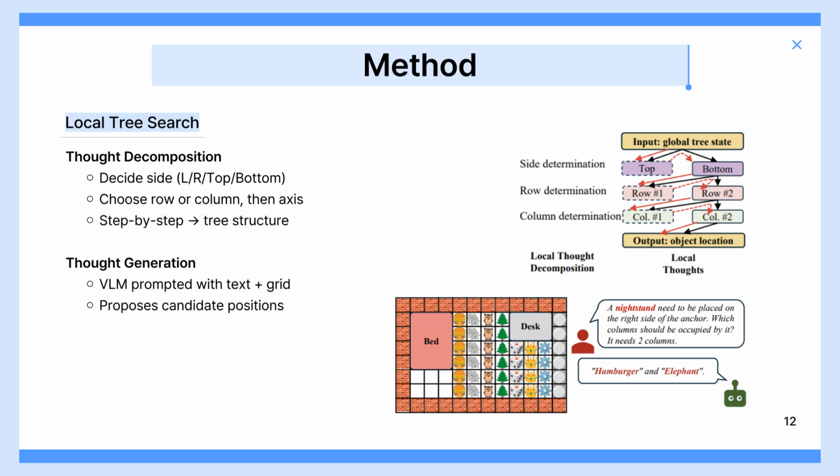Finally, it determines the remaining axis. Step by step, this process naturally forms a tree structure of possible placements. At each step, the VLM is prompted with both text and a visual grid representation. The model then proposes candidate positions, basically possible cells in the grid where the object could fit.